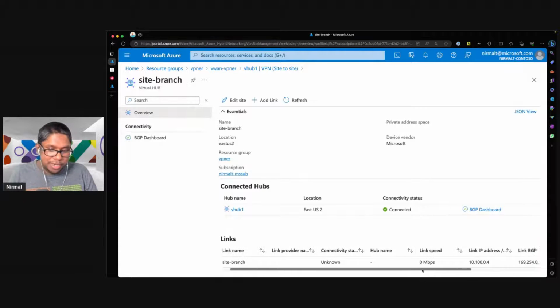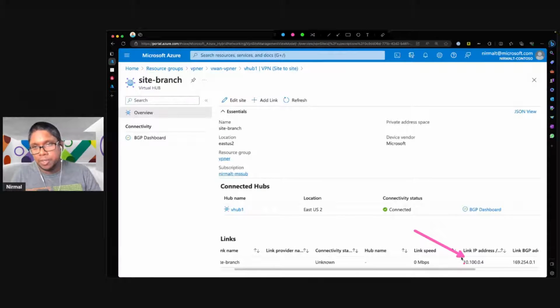But the important thing here is the IP address that I'm talking to. So you can see that this is not a public IP, so I'm not sending traffic out to the internet. Instead, I'm using the ExpressRoute as my transport to send this traffic from the vWAN hub all the way back to my on-premises VNet, effectively applying encryption in that path for traffic that is going back to my on-premises VNet. So that is the setup.